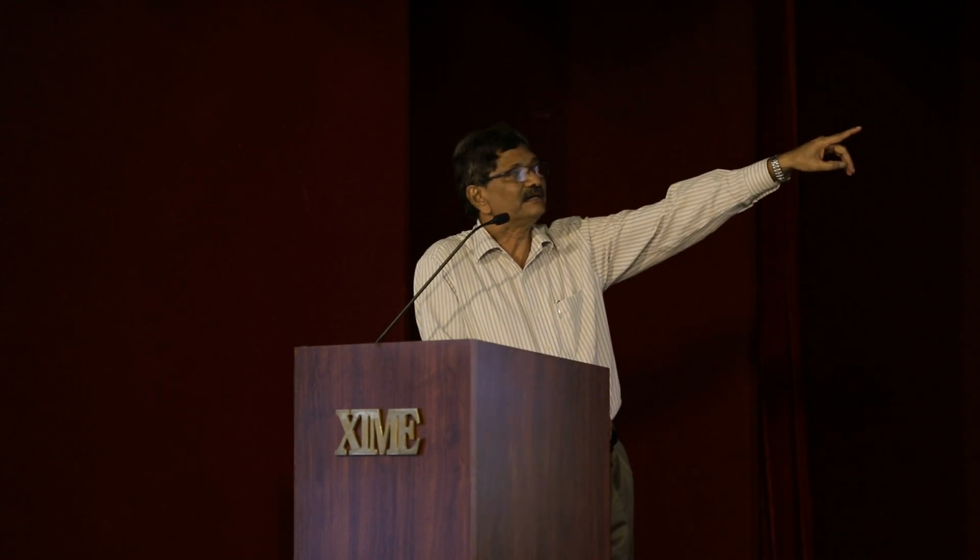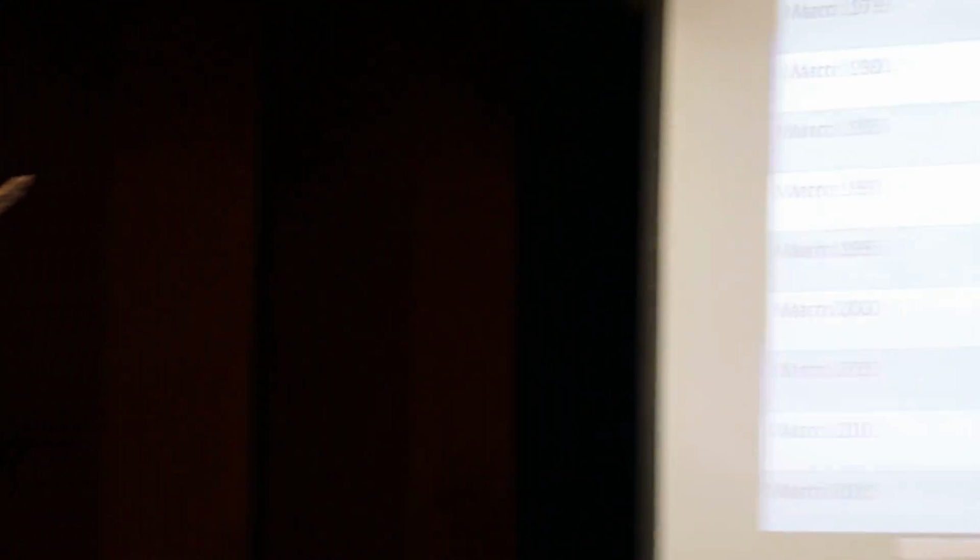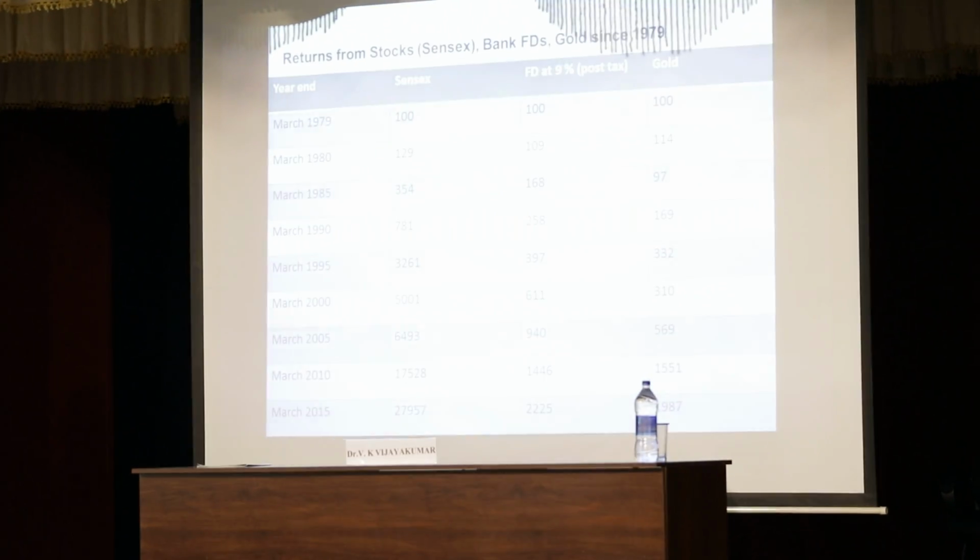from 1979 onwards. Why did I choose the year 1979? Because that is the base year for Sensex. Sensex was 100. You know Sensex? It has got nothing to do with sex. Sensex is sensitivity. So Sensex was 100 in 1979.